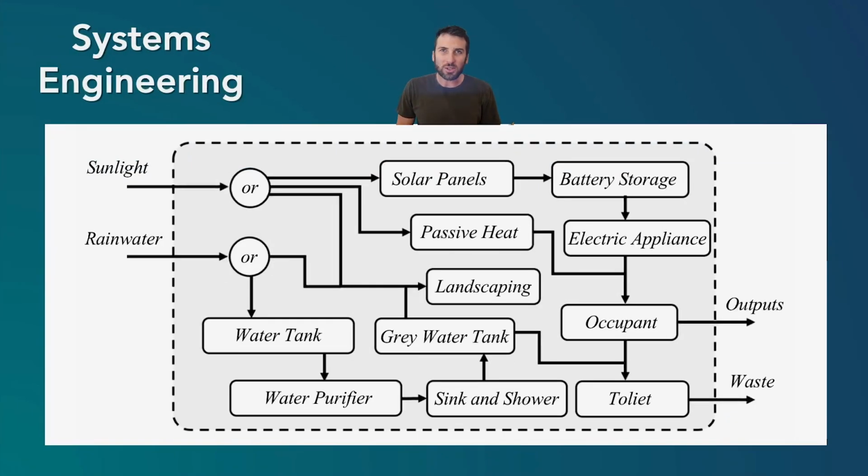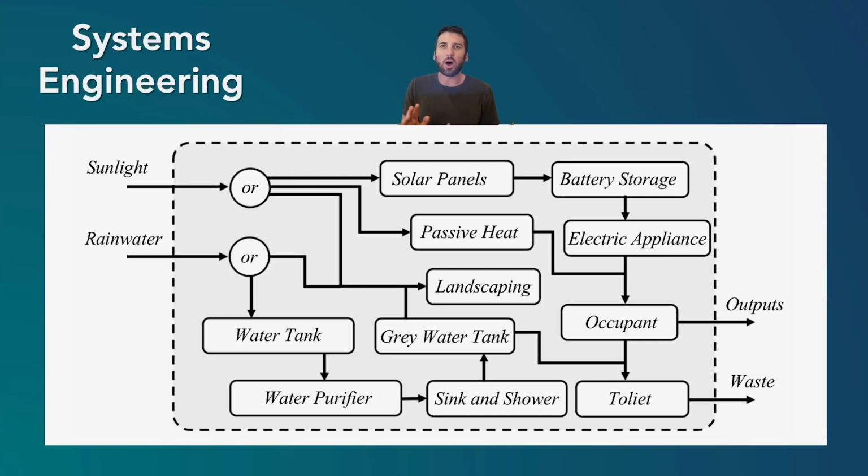A more practical approach from a systems perspective to make change comes from engineering. This is based more on physical information systems, and you can create functional block diagrams. Here is an example of an off-grid house.